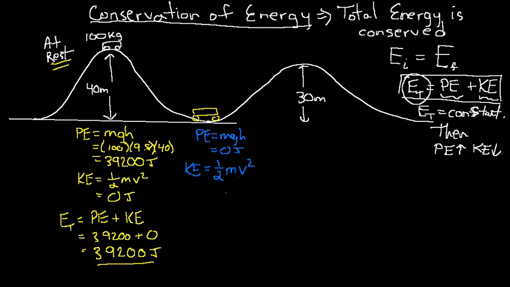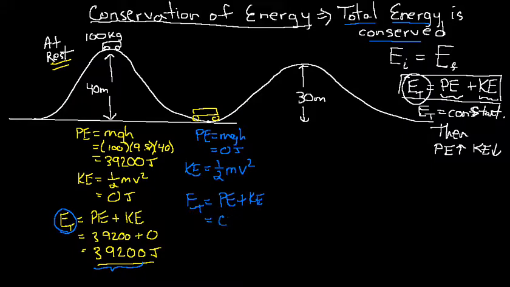Well, no, but we can calculate it because we know, according to the conservation of energy, that the total energy is conserved, which means the total energy has to stay constant. What was the total energy over here? Well, it was 39,200 joules. So that must remain constant. So the total energy here is going to be the potential energy plus the kinetic energy.